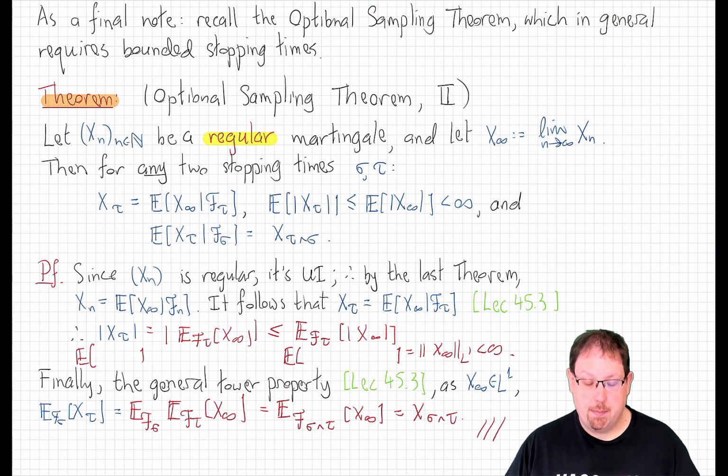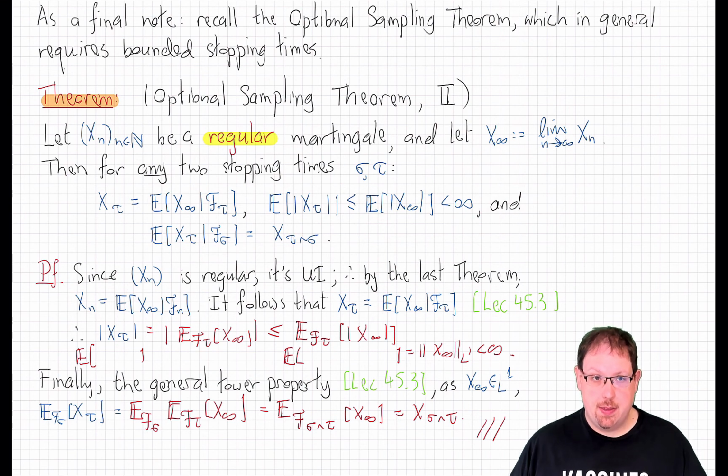And as usual, the principal application of this will be to take sigma equal to 0, and note that by taking expectations, the expected value of x_tau will be constantly equal to the expected value of x_0, even for an unbounded and possibly infinite stopping time, in the case where the martingale in question is regular. That concludes our discussion in this course of discrete time martingales, and we will now move to the last part of this course, continuous time stochastic processes and their regularity properties.